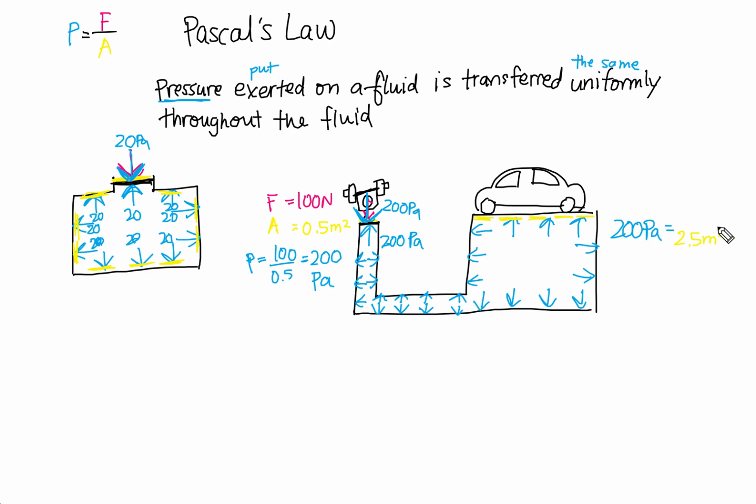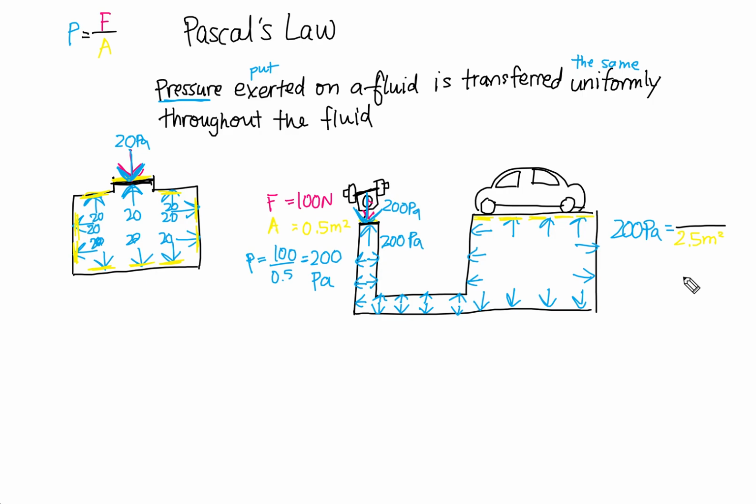Then what that means is we have to have something divided by 2.5 to get 200 pascals. You don't have to worry about how to get this math right now, but the actual force is going to be much bigger. If you want to know exactly how to get it, you just need to do 200 times 2.5.